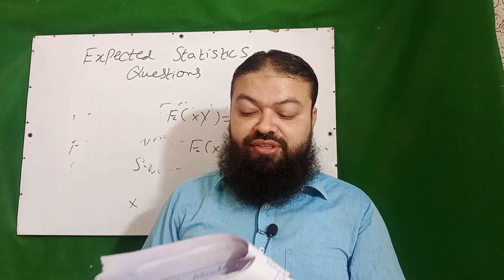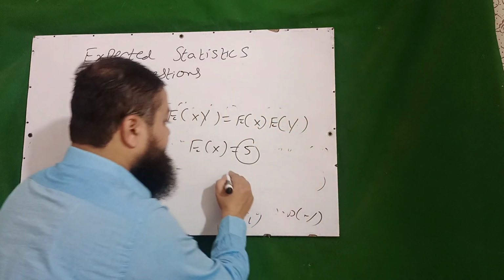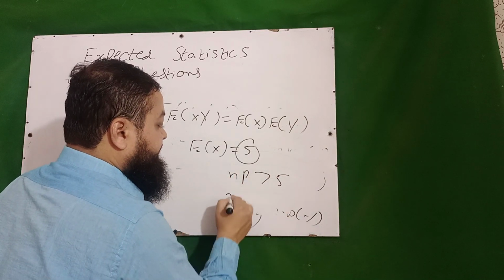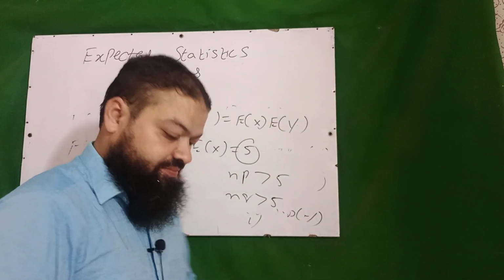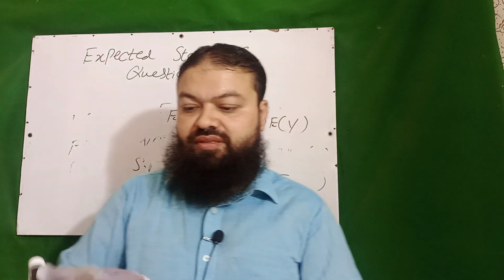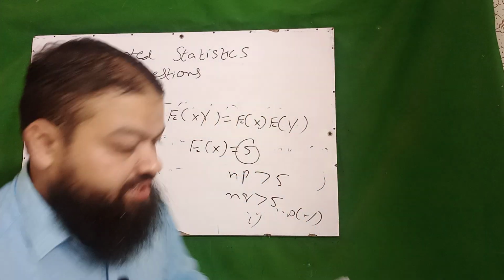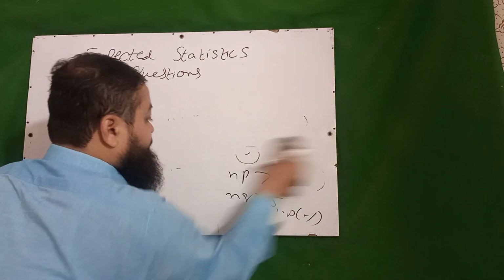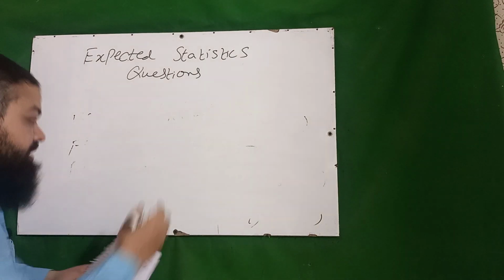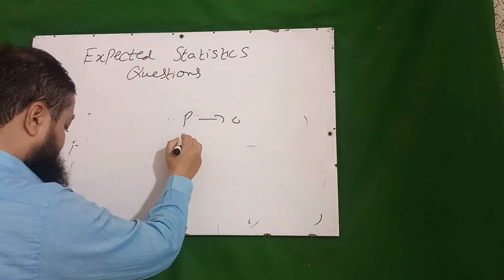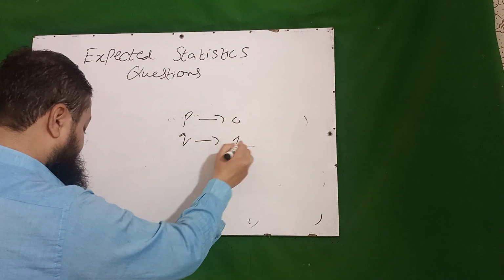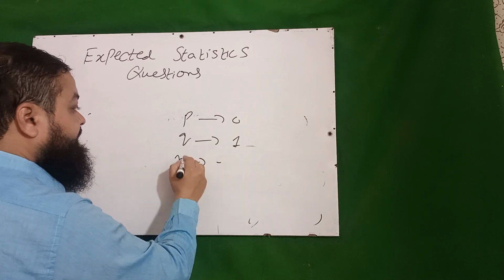binomial distribution becomes normal distribution when np is greater than 5 and nq is also greater than 5. Binomial distribution approaches to the Poisson distribution when p approaches to 0, q approaches to 1 and np remains fixed.